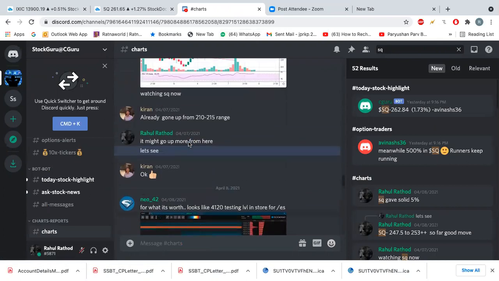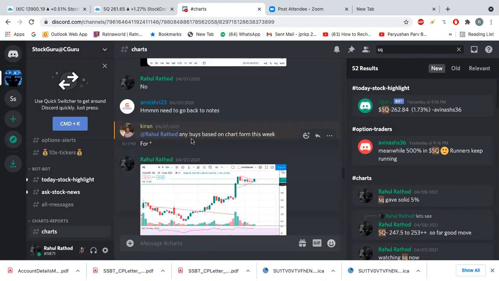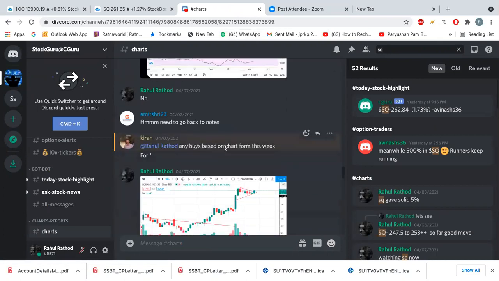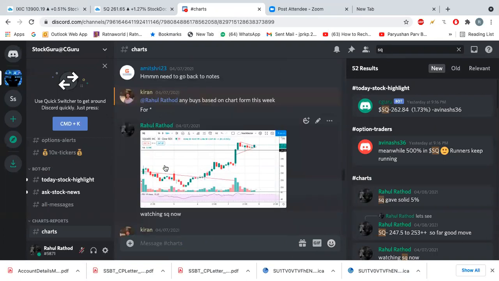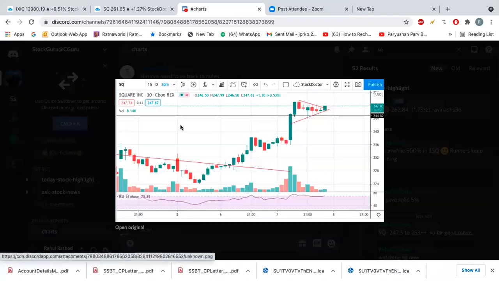somebody asked me about any buy based on the chart from this week. So I did a 30-minute analysis here, and I saw that from the support level, the stock has given a breakout on the triangle pattern. So it gave a breakout at 247.83, and where the triangle starts, this start point will be my target.